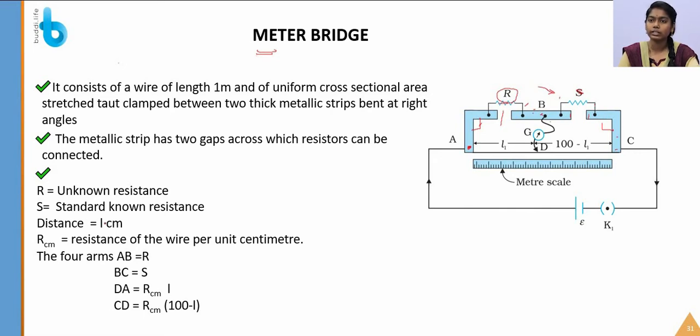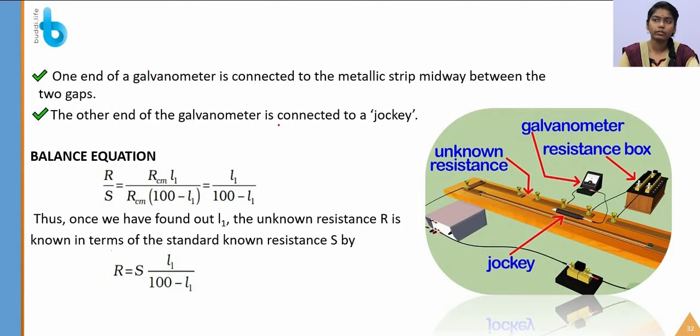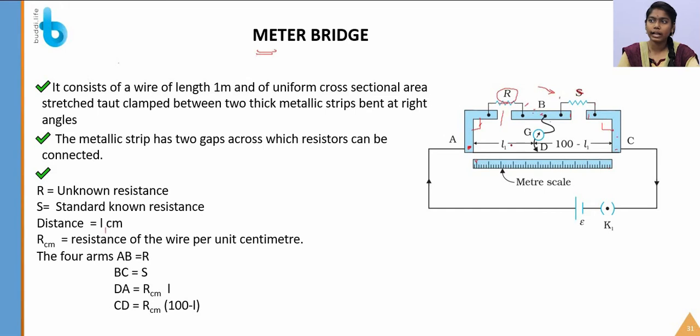So the distance is L1 centimeter, and the sigma is the resistance per unit centimeter. As I already said, 1 meter is equal to 100 centimeter, measured with the help of the meter scale. One end of the galvanometer is connected to the metallic strip midway between the two gaps, and the jockey is placed at the distance L1. The next part is 100 minus L1, in centimeter.